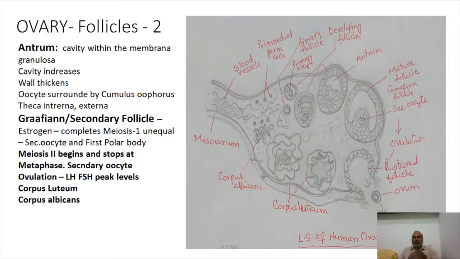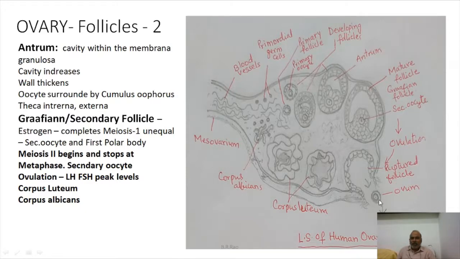of the ovary. Whenever a hormone by name LH is secreted on the 14th day of menstrual cycle, this secondary follicle or Graafian follicle ruptures to release ovum. What is this ovum? Nothing but secondary oocyte. It has just completed meiosis 1, but another meiosis is pending. So what is ovum? Ovum is nothing but secondary oocyte. Secondary oocyte is liberated into the coelom of mother, coelomic cavity of mother, by a process called ovulation.